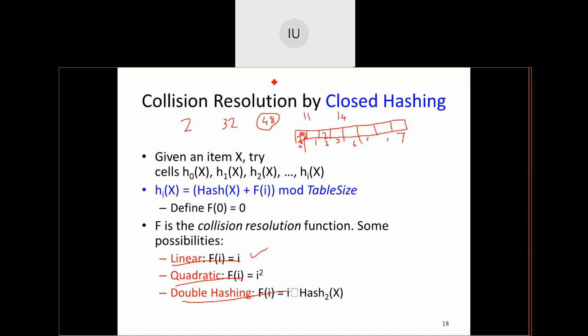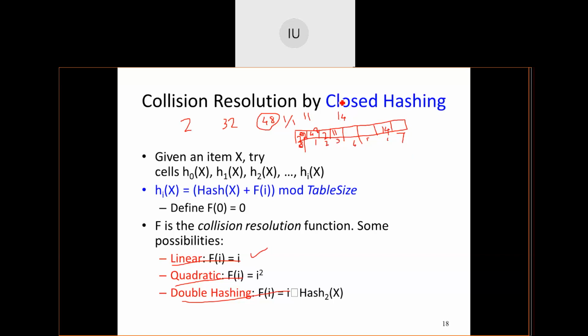Now, 48 I want to store. If I apply linear probing, what I will do is for this particular position, add +1 and check whether the element is there or not, or whether it is empty or not. Yes, 1 is empty here. So 48 gets the position 1. Now I'll go to 11. So there was one collision and that got resolved using linear probing by adding 1. Okay, now 11. 11 mod 8 is 3. So 11 directly gets the empty position that is available. 14. 14 mod 8 is 6. So 14 also gets its position, not an issue.